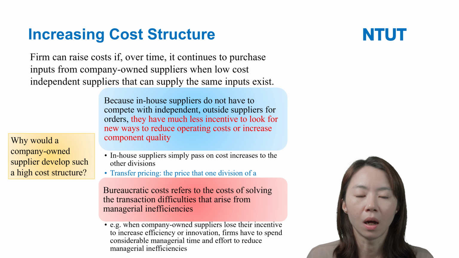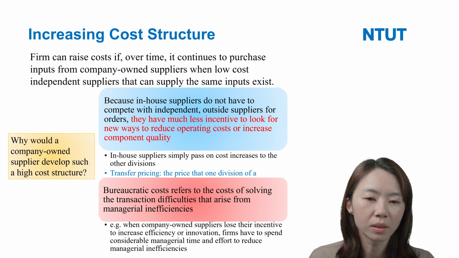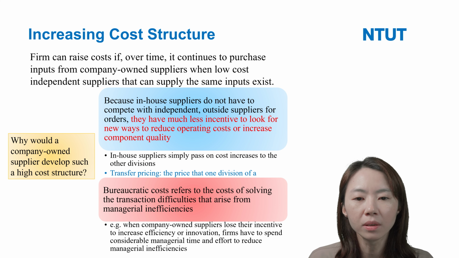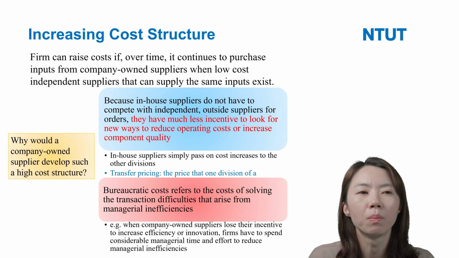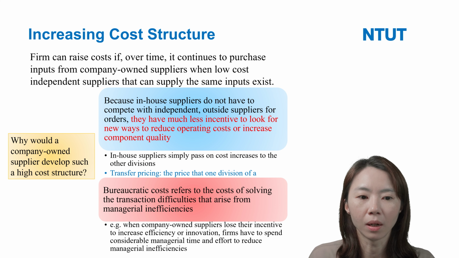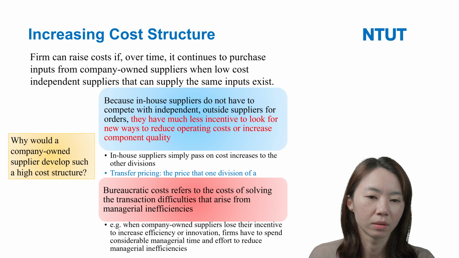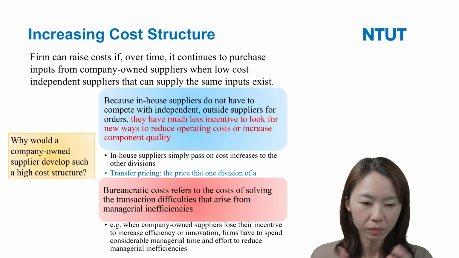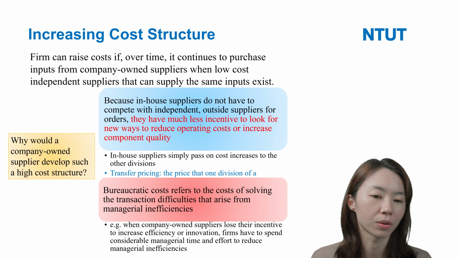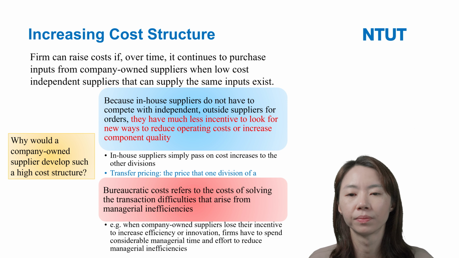They have less incentive to look for new ways to reduce operating cost, or to pay more attention to innovation. They will not do it. So this will increase the overall cost structure for these firms.